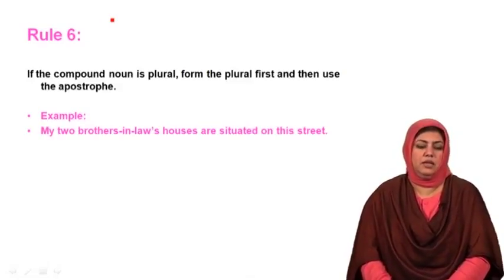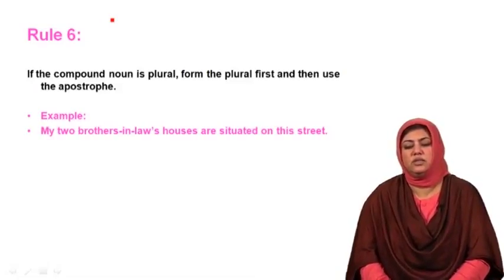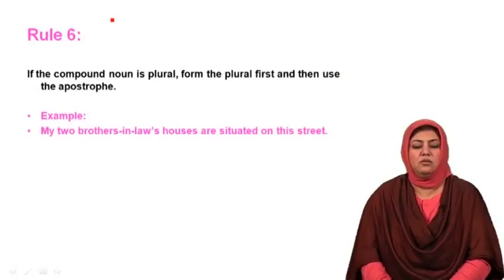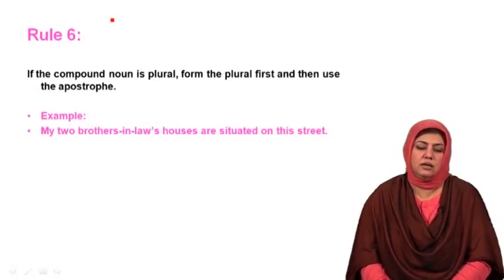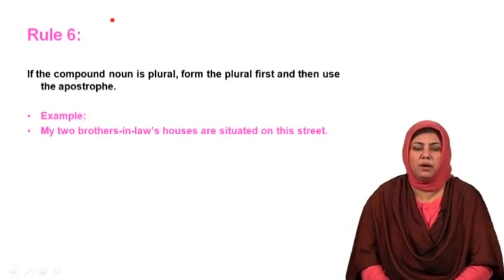Look at the example: my 2 brothers-in-law's houses are situated on this street. Now, brother-in-law, a singular compound. Brothers-in-law is a plural compound.